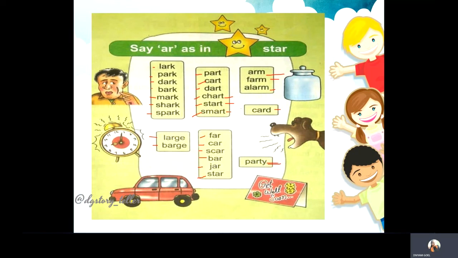And party, we all know what a party is, so I think everybody knows. Large basically means huge. For example, a shark is a large animal, a very huge animal. We can see a large bunch of wood, etc. And I have not discussed far in here. Far basically means something at a very long distance from us. So far means there's a long distance between two things or two people.